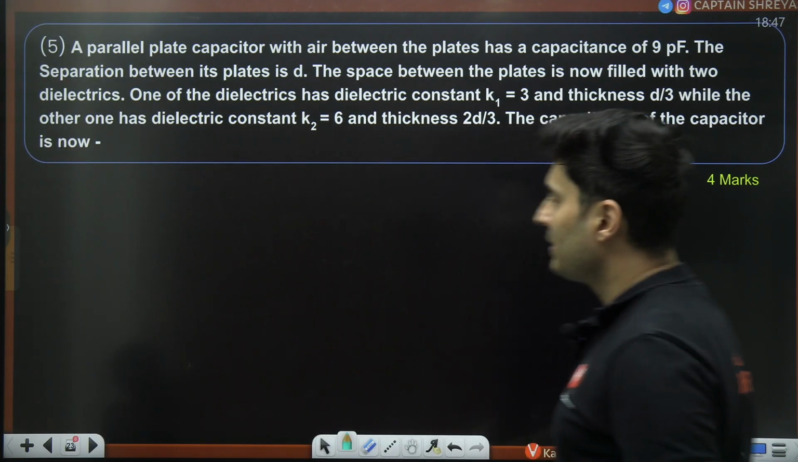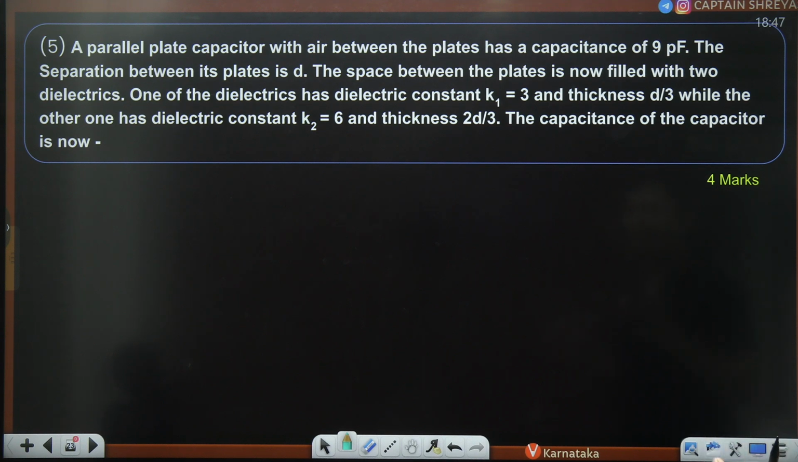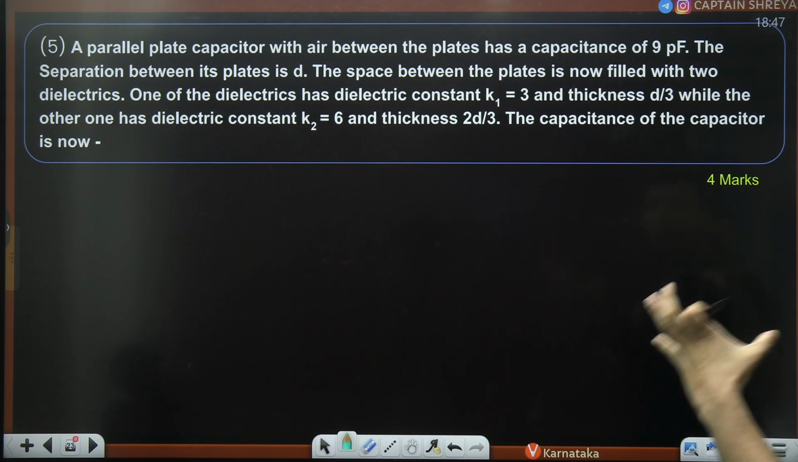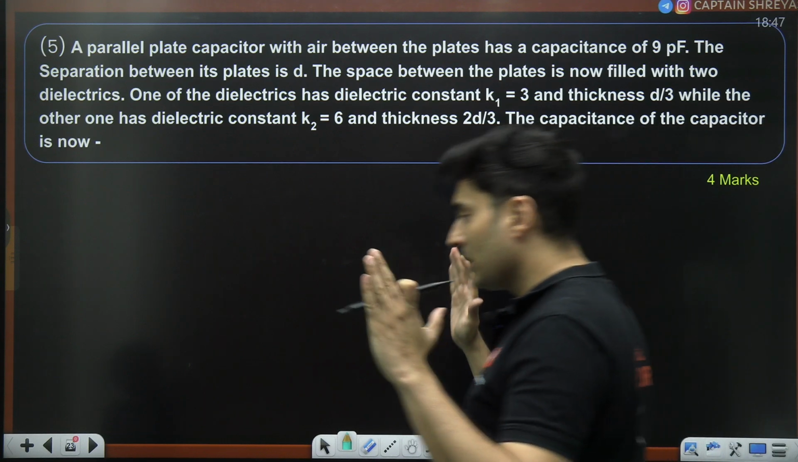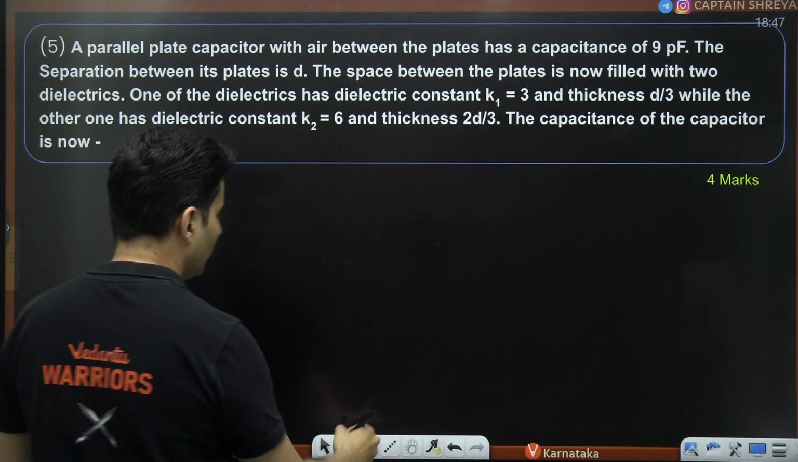It says that there is a parallel plate capacitor with some air between them. The total capacitance is 9 picofarad. Separation is D. Space between them is filled with two different dielectric media, one with constant 3 and thickness D by 3, the other with constant 6 having a thickness of 2D by 3. What is the total capacitance of the capacitor? Let's try to do this.